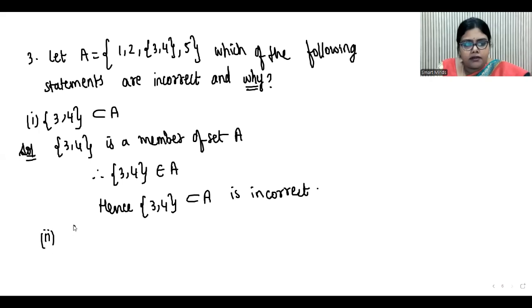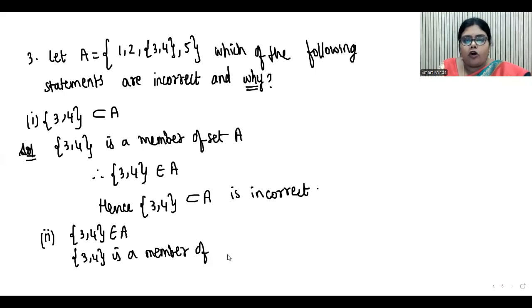Then the second bit, {3, 4} belongs to A. So you can see {3, 4} is a member. When it is a member, you can say belongs to, but you cannot say it is a subset. Therefore, {3, 4} belongs to A is correct.